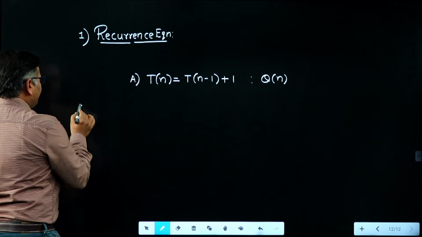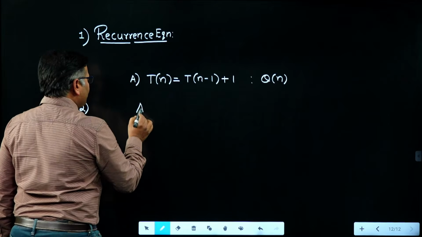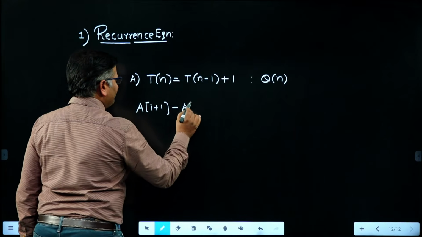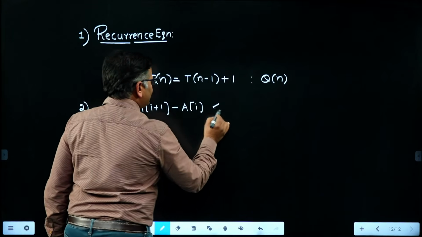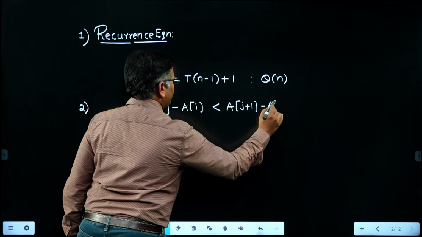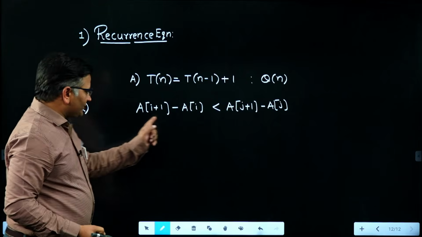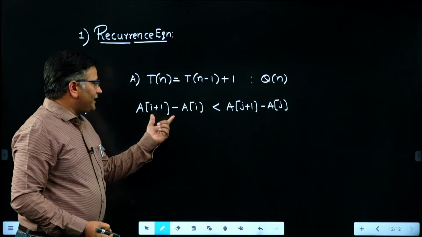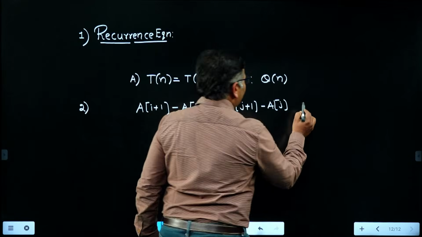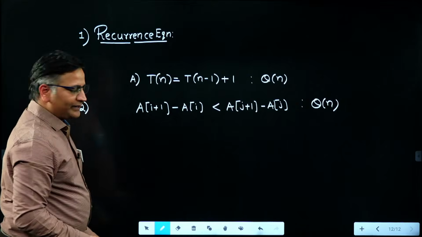And the second question, there is an array of n elements where the question is a of i plus 1 minus a of i is less than a of j plus 1 minus a of j. So like that they asked one question based on array concept. Okay, if I'm not wrong, if the question looks like this, they are simply finding the relation between two consecutive elements here. So by solving this question, we'll get the answer also theta of n. Please verify whether it is a correct question or not. Okay, this is the second question.